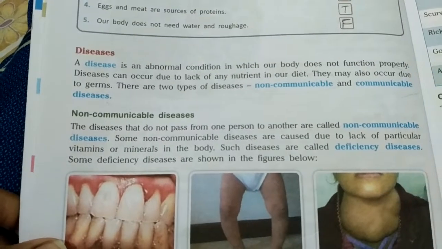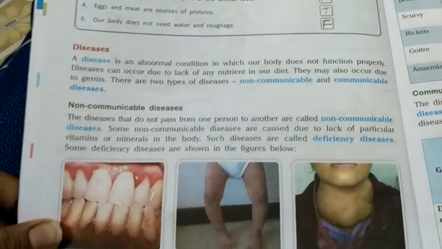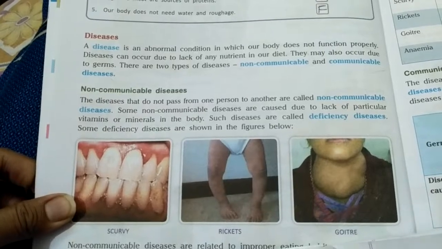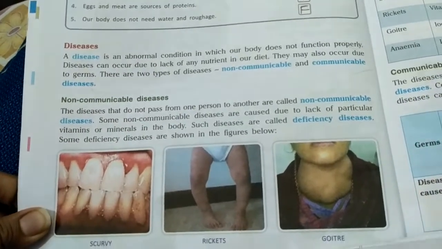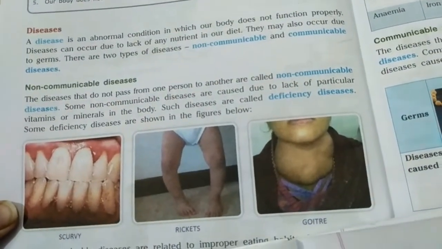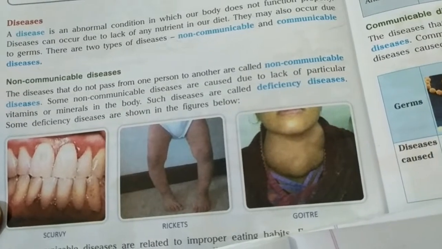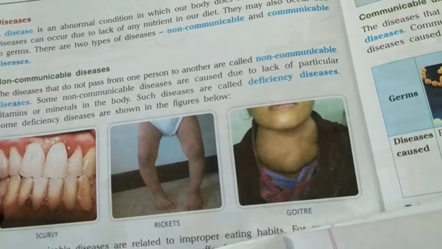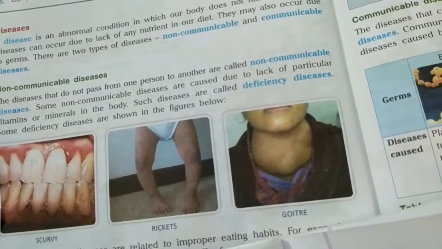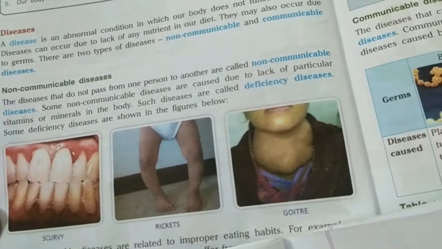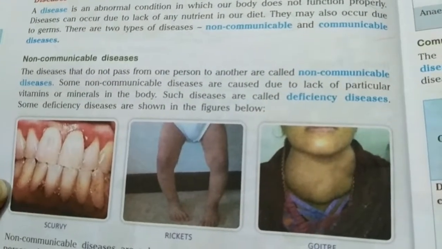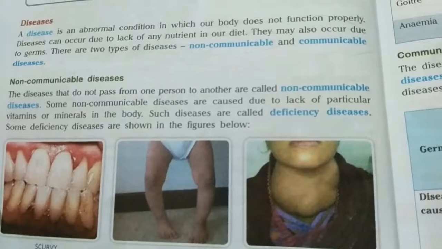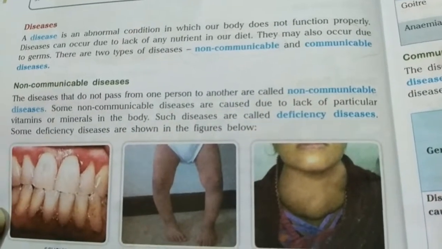The diseases that do not pass from one person to another are called non-communicable diseases. Okay, now in the present scenario, what kind of disease is this? COVID-19. Yes, it is an example of a communicable disease because it can spread from one person to another.